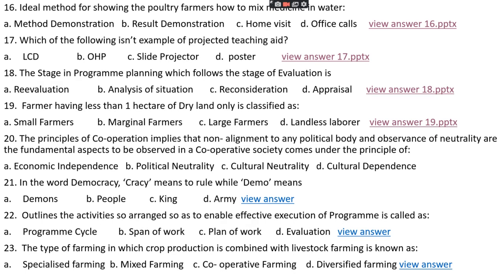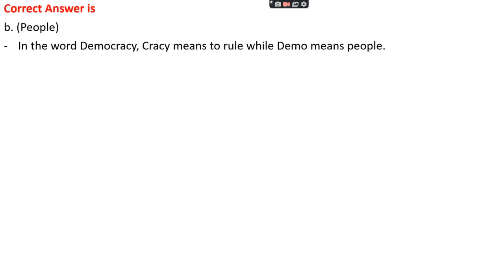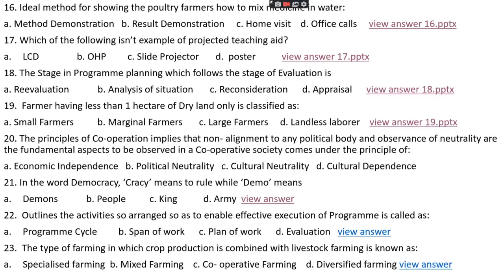Okay, question number 21. In the word democracy, cracy means to rule, while demos means option A, demons, option B, people, option C, king, option D, army. The right answer is option B, that is people. In the word democracy, cracy means to rule, while demos means people.